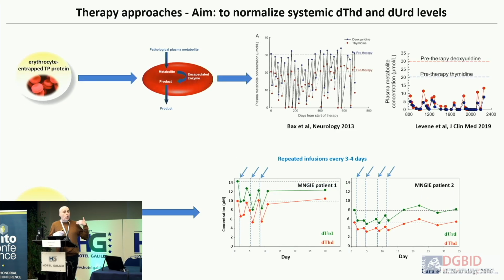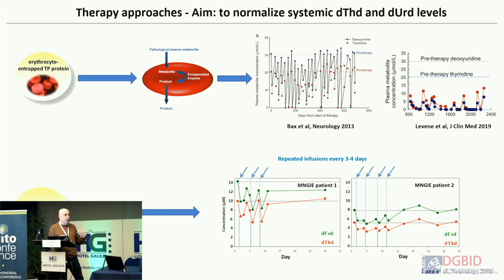Then there were other approaches based on enzyme replacement, not removal by chemical means like in the previous strategies, but putting thymidine phosphorylase into the patient. One of them was developed by Bridget Bax at St. George University, I think in London, by putting thymidine phosphorylase in the erythrocytes of the patient and reinfusing them.